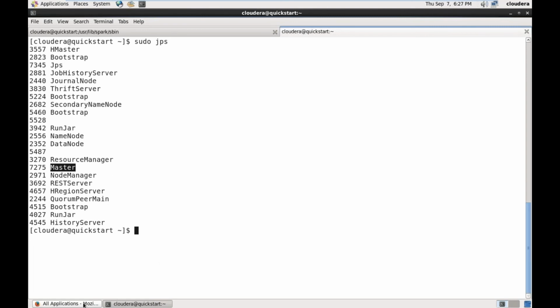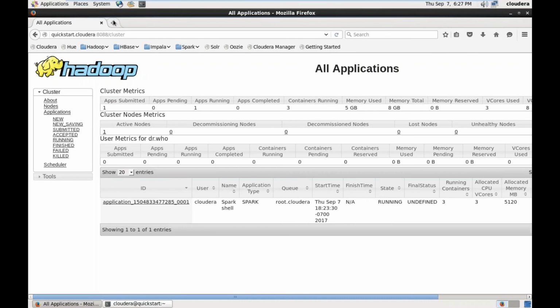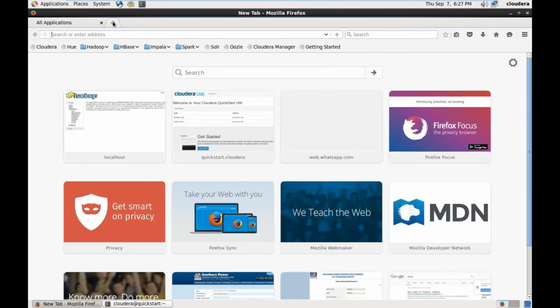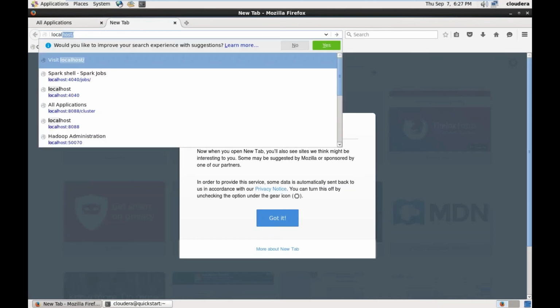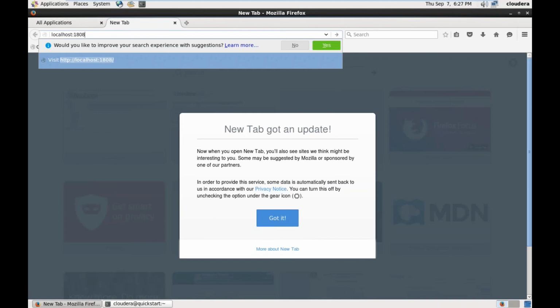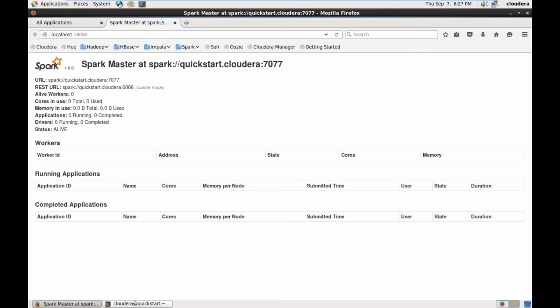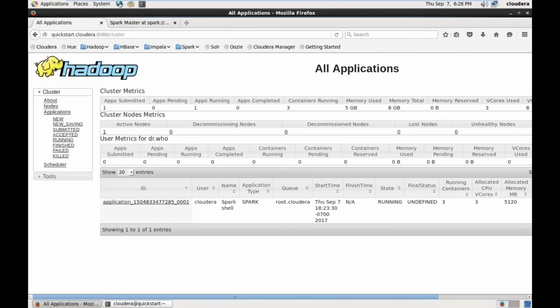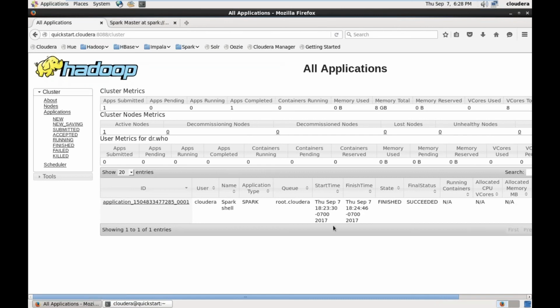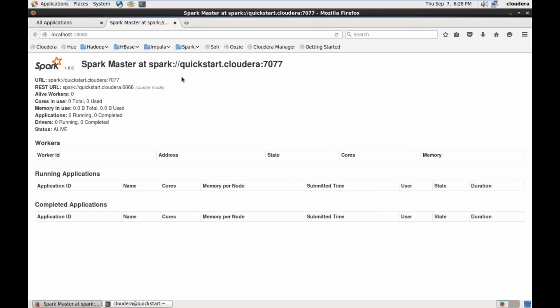Okay, and then go to the web browser. In the web browser, how to see the standalone cluster manager master? By typing here localhost:18080. This is the standalone cluster environment. And what is this environment? This environment is the yarn cluster environment, and this environment is the standalone cluster environment.